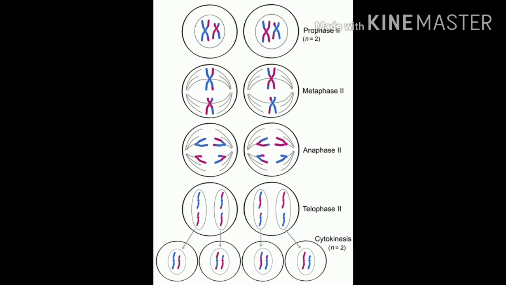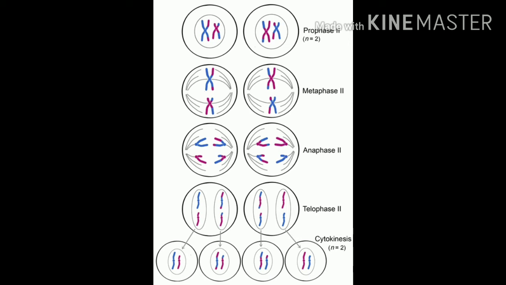The next is prophase 2. Look at this picture. The 2 haploid daughter cells will enter into prophase 2 having half the number of chromosomes. So what happened in prophase 2? The centrioles divide into 2.